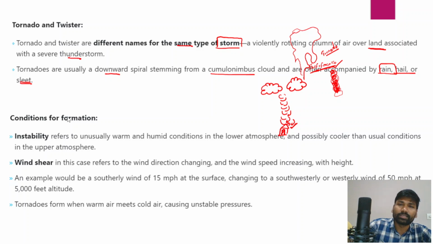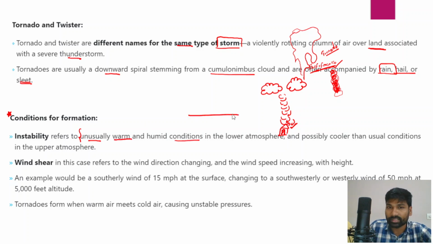And what are the conditions which favor the formation of these twisters? That is what we have to understand now. Instability is one factor which favors the formation of these twisters. There are unusually warm and humid conditions in the lower atmosphere. We have to divide the atmosphere into the lower atmosphere and the upper atmosphere.